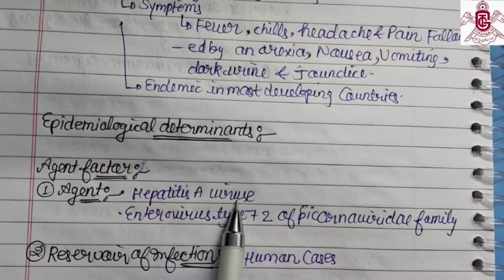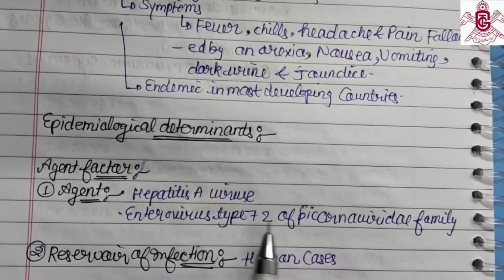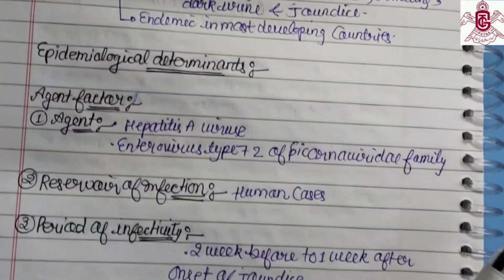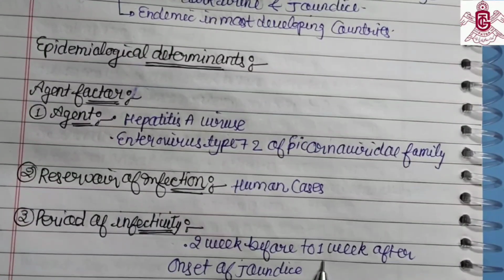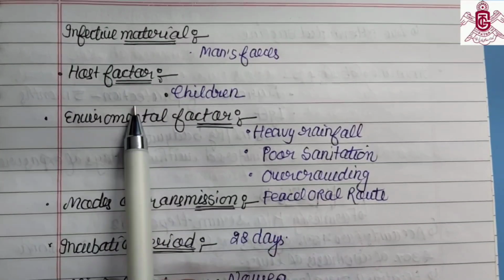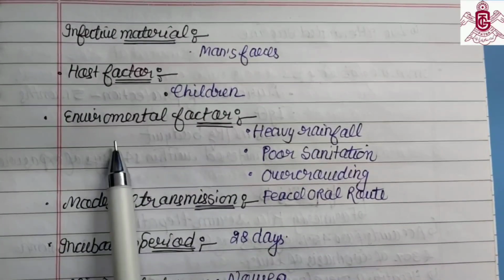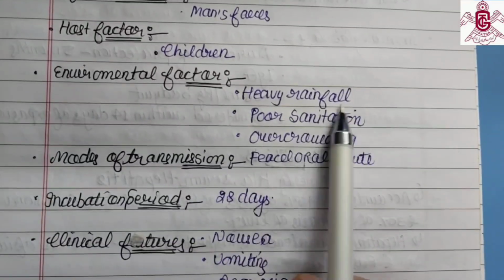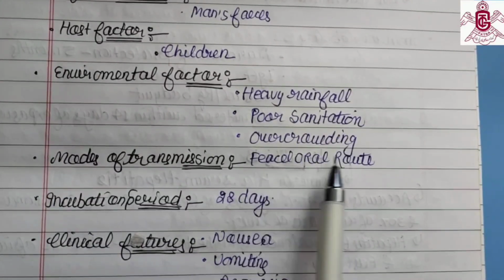Epidemiological determinants: the agent is the hepatitis A virus, an enterovirus type 72 of the Picornaviridae family. The reservoir of infection is human cases. The infectivity period is 2 weeks before to 1 week after the onset of jaundice. The infective material is human feces. The host factor is children. Environmental factors are heavy rainfall, poor sanitation, and overcrowding.